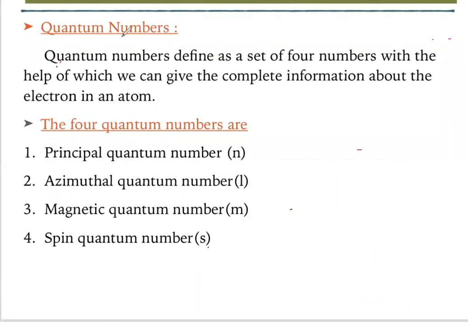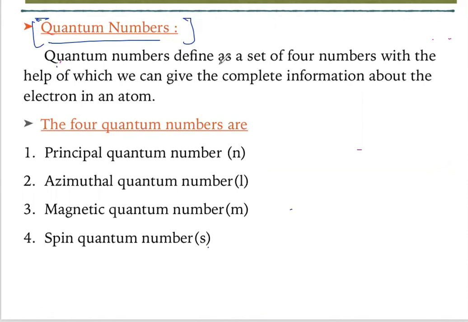Next we'll discuss quantum numbers. So what are these quantum numbers? How do we get quantum numbers? As we saw, the Schrodinger equation doesn't come in your exam. Solving the Schrodinger equation is a very mathematical process, so we don't have to go into that. It is not in our course also. If we solve the Schrodinger equation, we'll get various quantum numbers. Now, these quantum numbers will give us information about the electron.